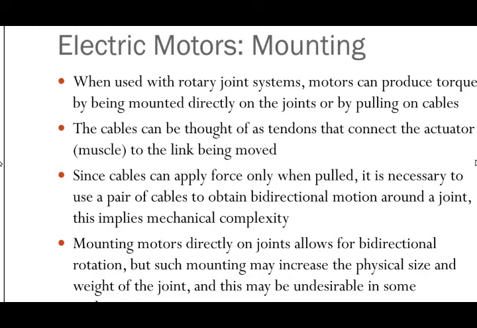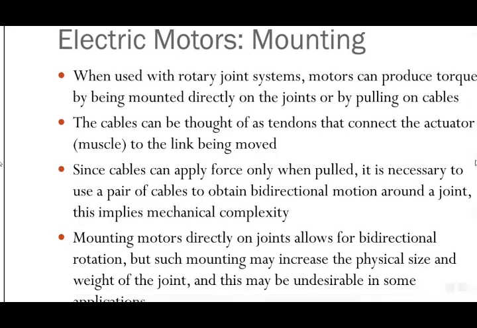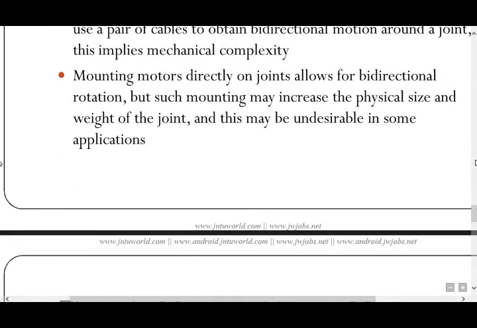Since cables can apply force only when pulled, it is necessary to use a pair of cables to obtain bidirectional motion around a joint. This implies mechanical complexity. Mounting motors directly on a joint allows for bidirectional rotation, but such mounting may increase the physical size and weight of the joint, and this may be undesirable in some applications.